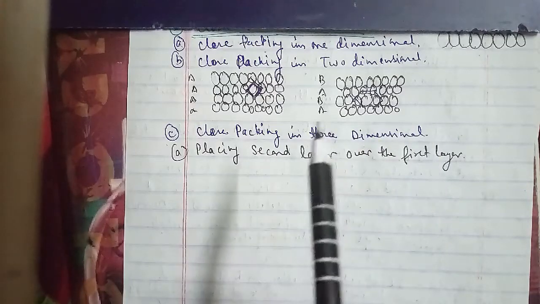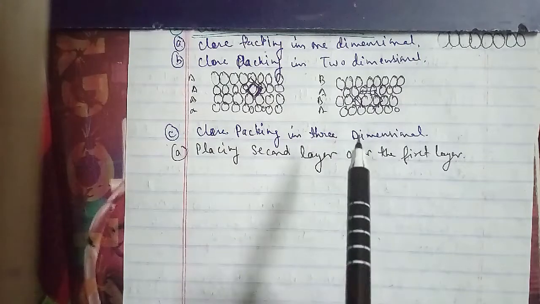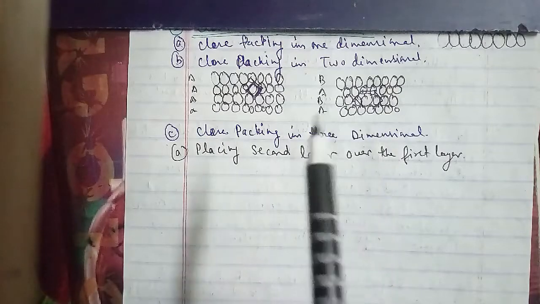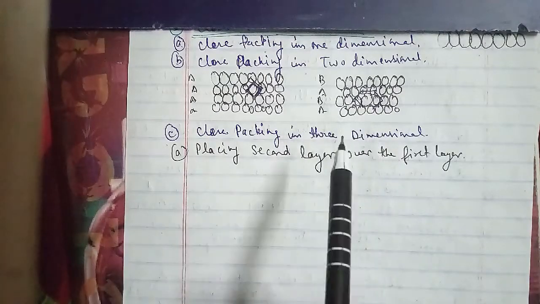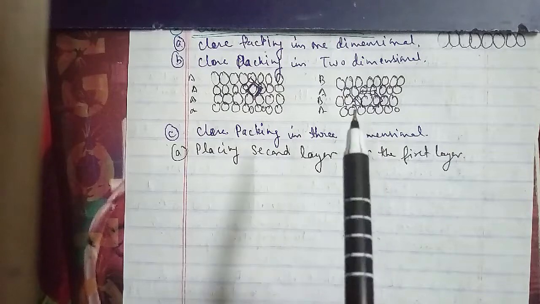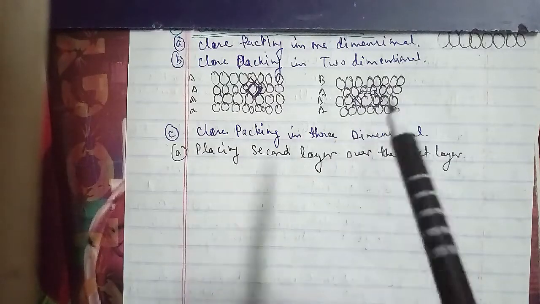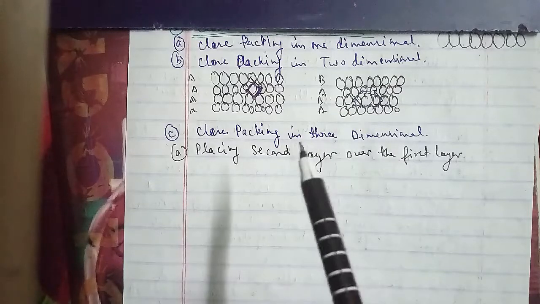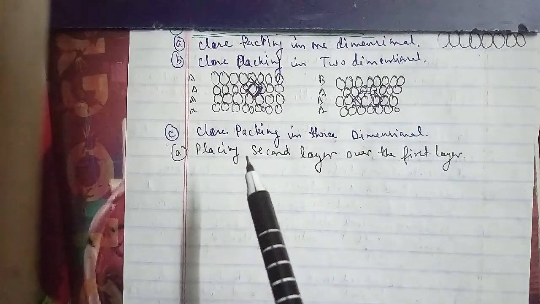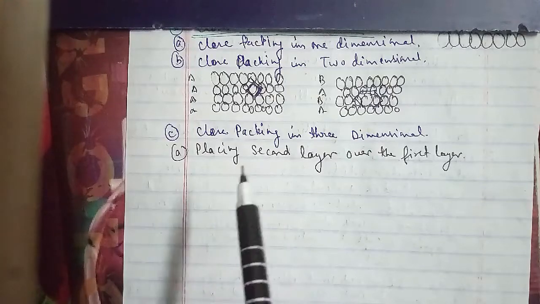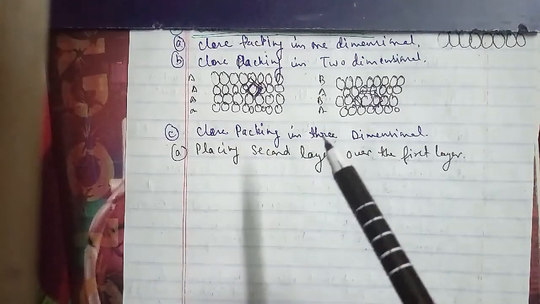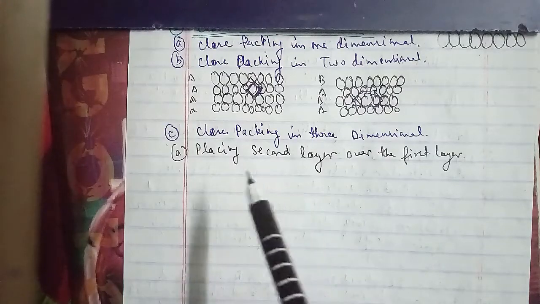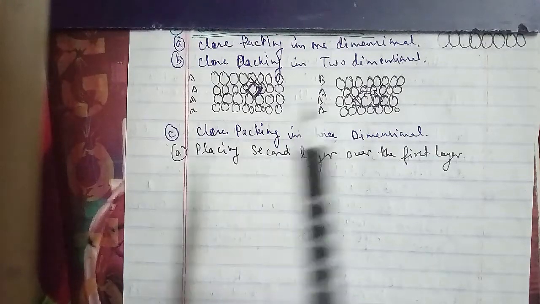At other places, the triangular voids in the second layer are above the triangular voids in the first layer, and the triangular shapes do not overlap. One of them has the apex of the triangle pointing up, and such voids, surrounded by six spheres, are called octahedral voids. Below, one such void has been shown separately, and the number of these two types of voids depends on the number of close packed spheres.